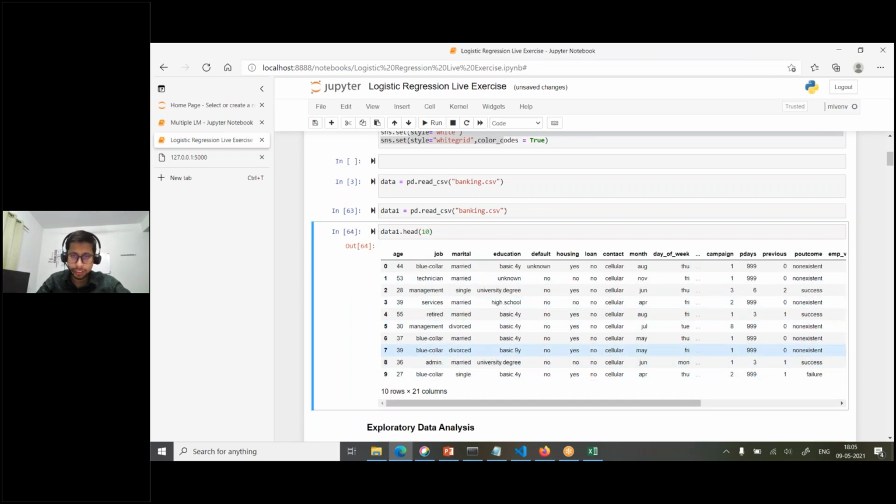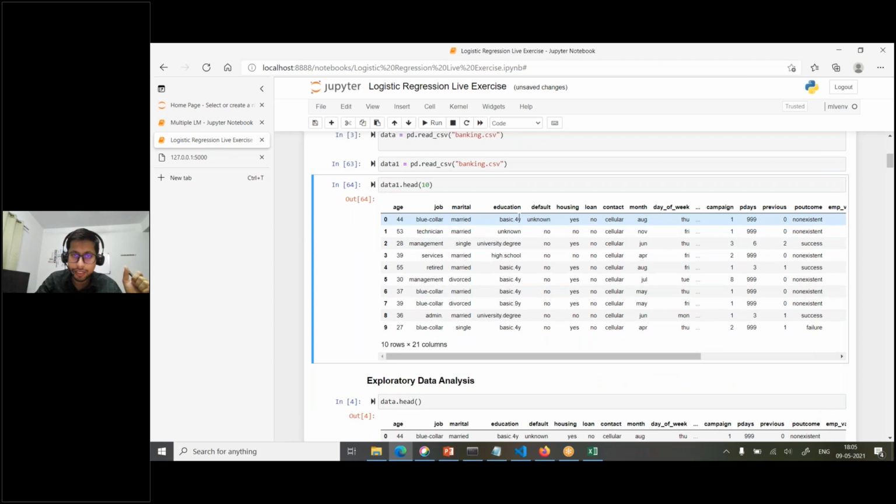Okay, so this is what I wanted to show you. In this education column, it's not only basic.4y, we have basic.9y also, and somewhere basic.6y also. This is the basic education. So why keep different categories, basic.4y, basic.9y? You can transform them to only basic. This kind of understanding we develop from exploratory data analysis, just by looking into what kind of data we have. Then you need to manipulate that data, otherwise it will unnecessarily increase the categories, though they belong to the same category.